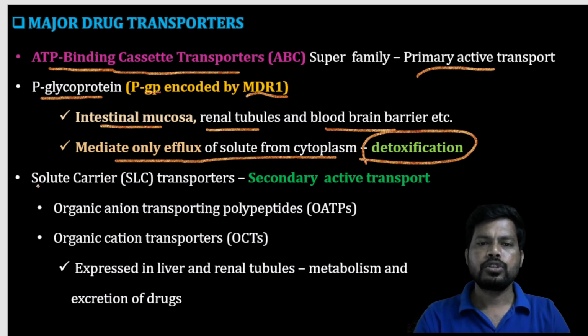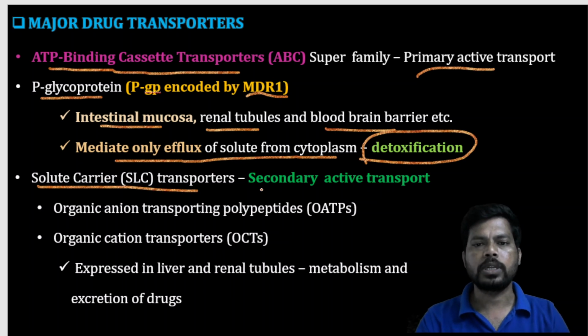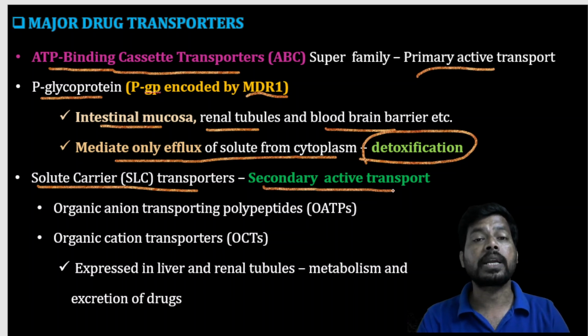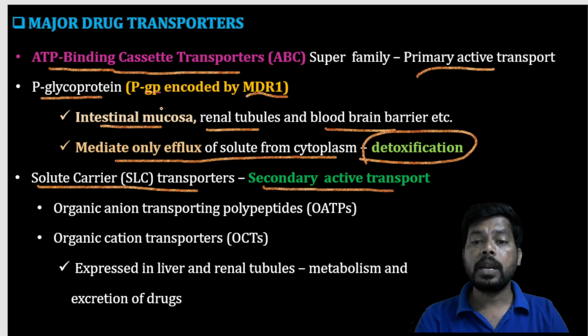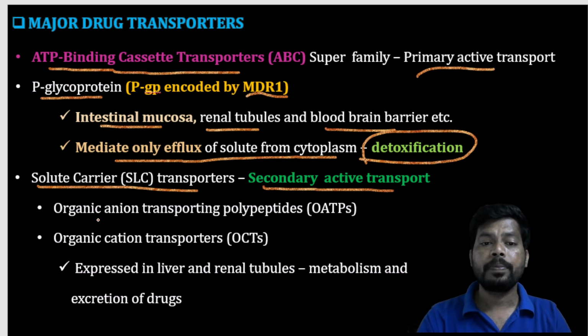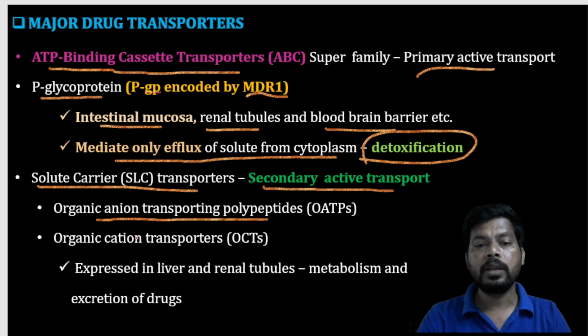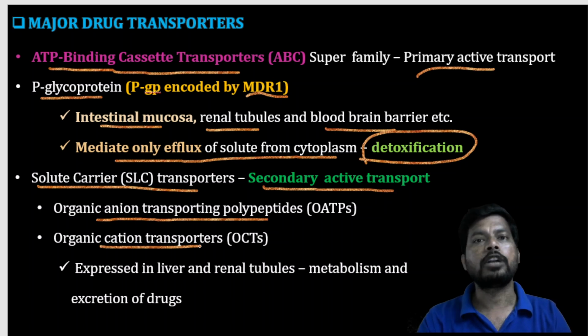Next, solute carrier transporters, which are secondary active transport. Regarding primary active transport, there are ATP binding cassette transporters as well as P-glycoprotein. Regarding secondary active transport, there are organic anion transporting polypeptides and organic cation transporters.